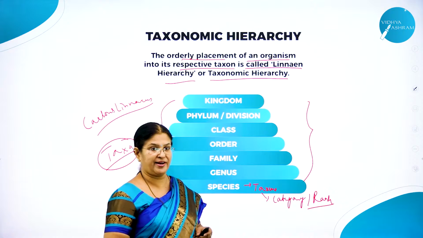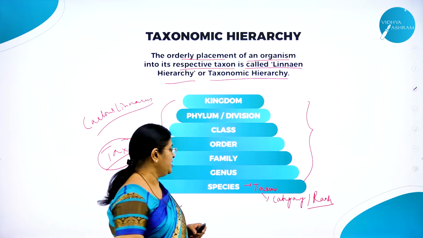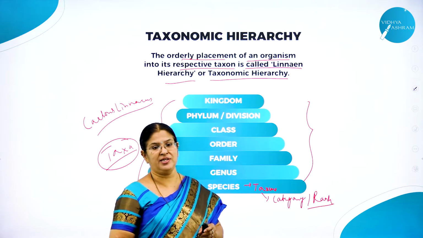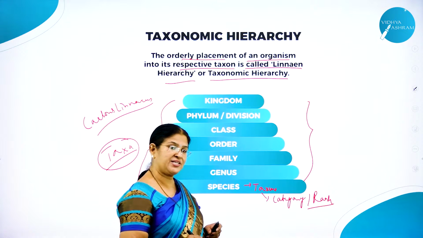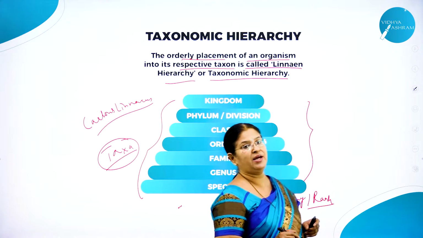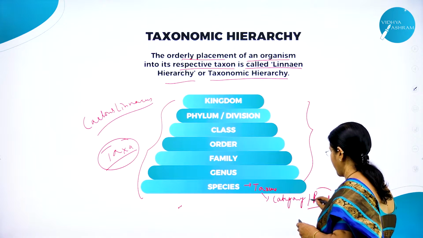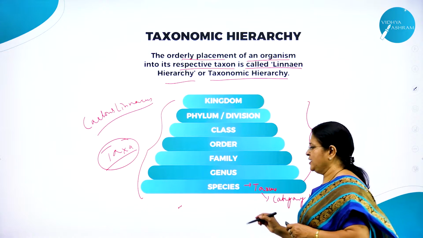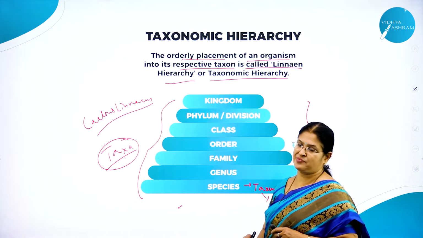Just like first rank, second rank, each one has a category. So each unit of classification is called a taxon, or a category, or otherwise a rank. Right?